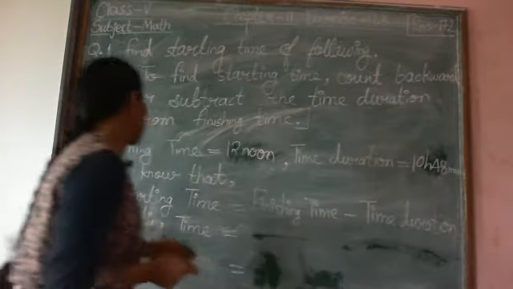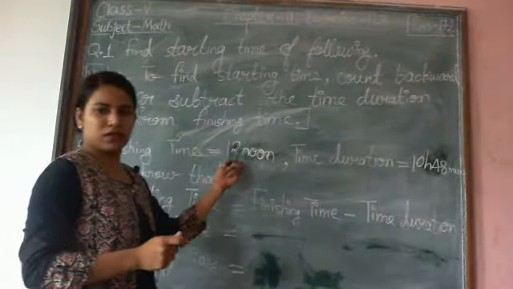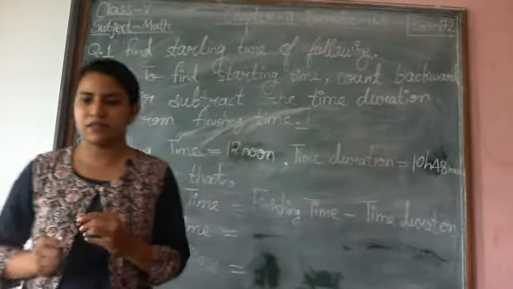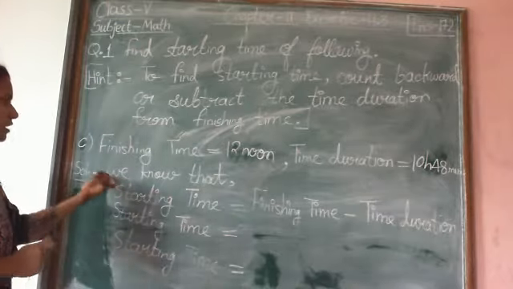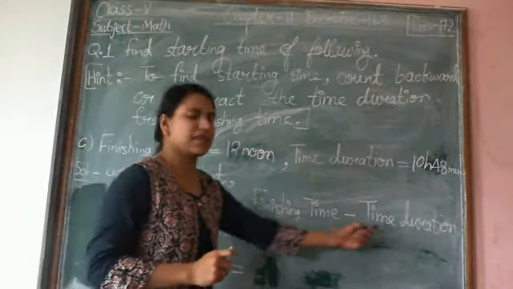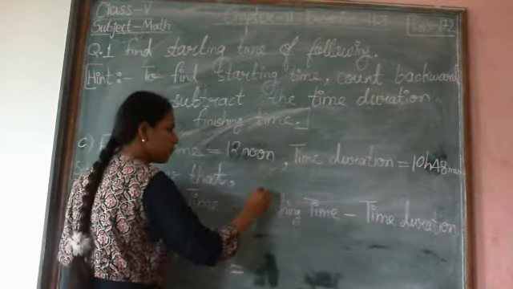Okay. Finishing time is 12 noon and time duration is 10 hours 48 minutes. Now we know that starting time is equal to finishing time minus time duration. We have this formula.